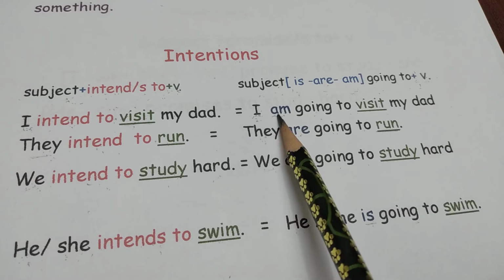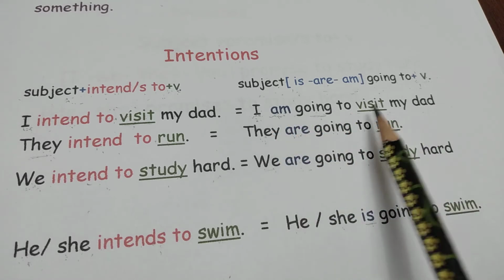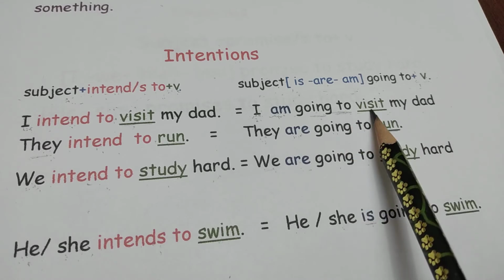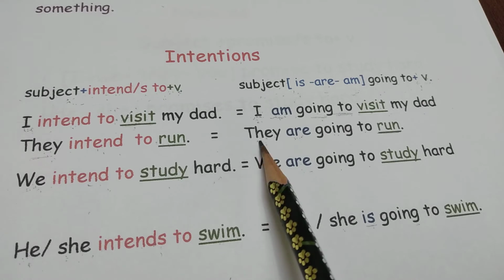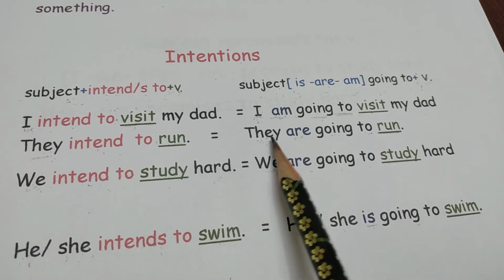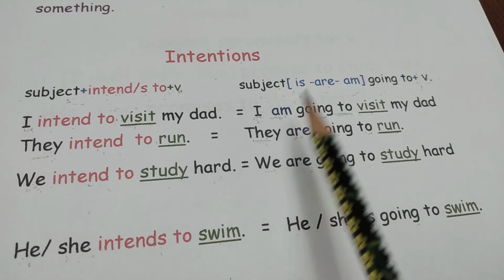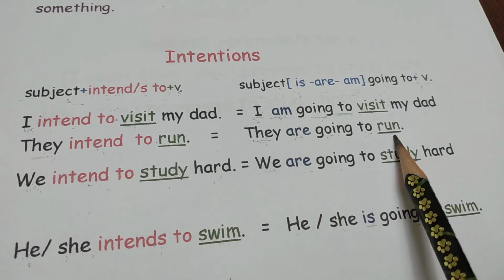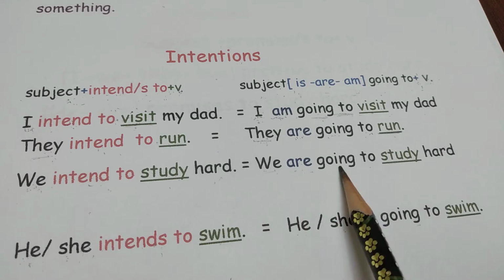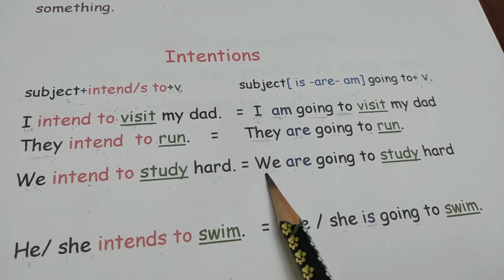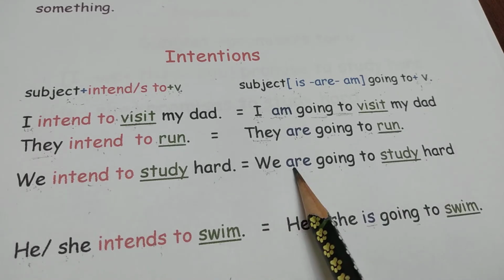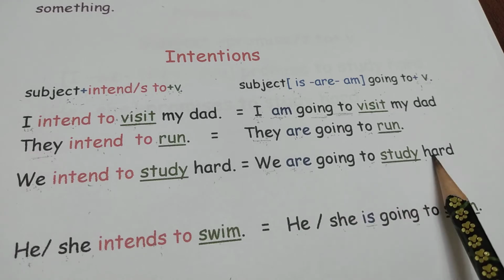So we have am here. We put ing. I am going to visit my dad. And look here, after to, we put infinitive. فعل مجرد. Number 2, they are going to run. We put they. After they, we put are, not am or is, going to run. We are going to study hard. We put we, and after we put are, going to study hard.